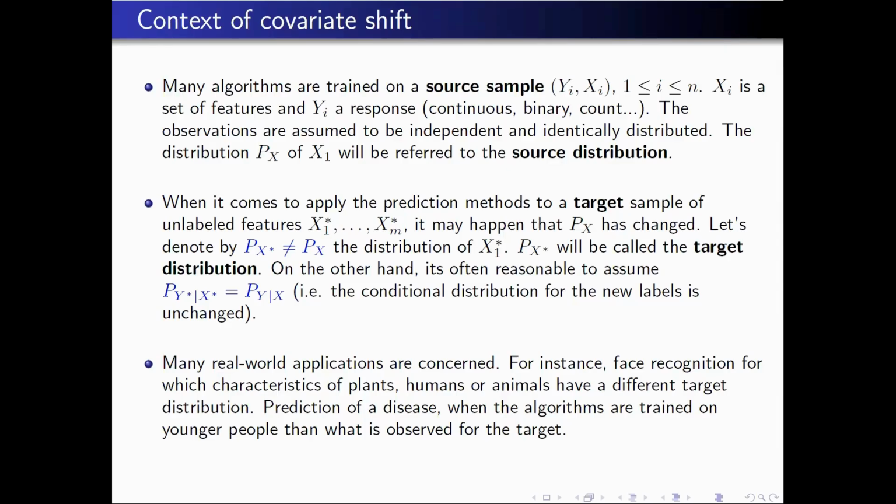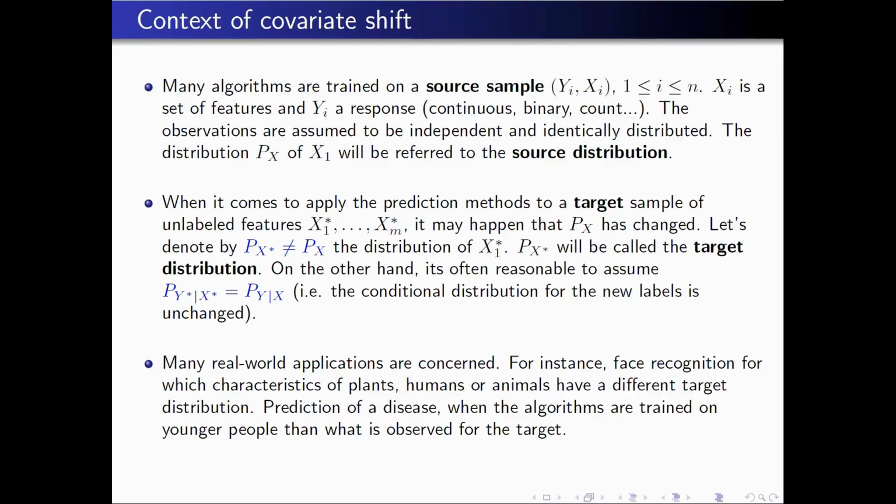But on the other hand, you suppose that you have the same transition mechanism. That is, you don't observe the label Y star, but you know that conditionally on X star, you have exactly the same distribution. Okay, but the distribution of the covariates has changed. The distribution of the star variable is called the target distribution. And we assume that we have this kind of equality between the two conditional distributions.